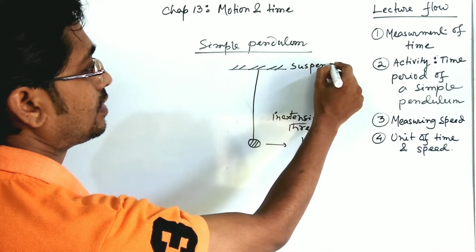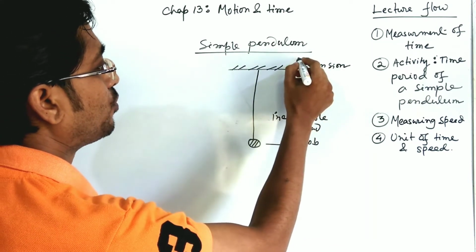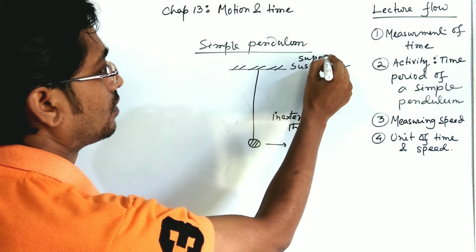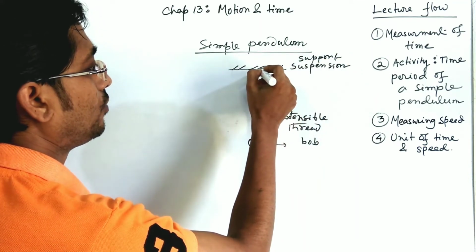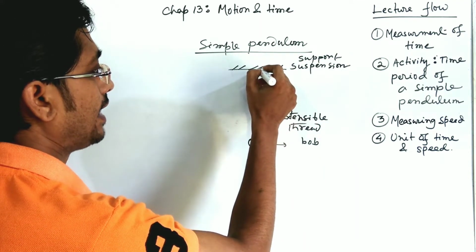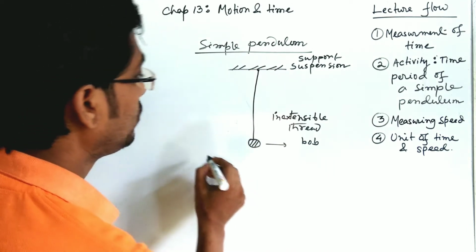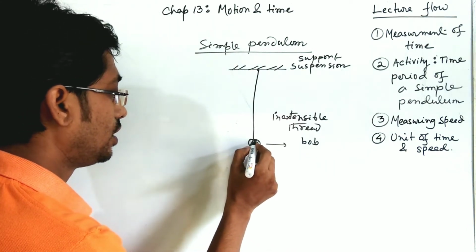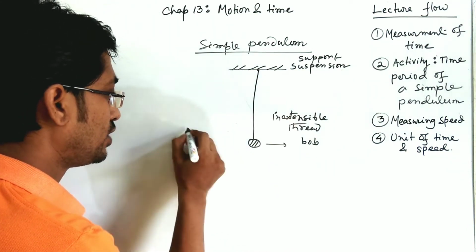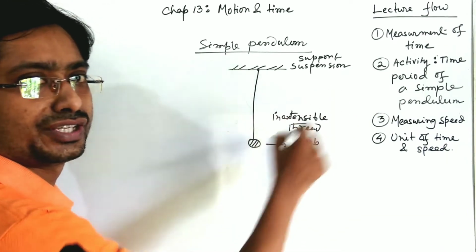This is known as the suspension, that is the support from where it was hanged. Now, if you just pull this bob to one side, then it will swing.